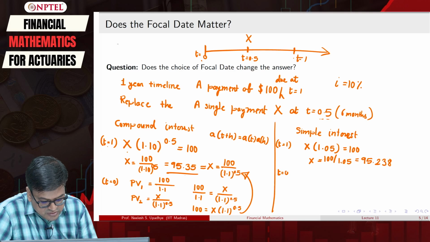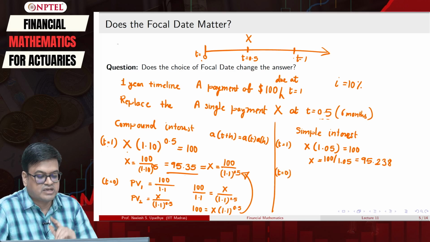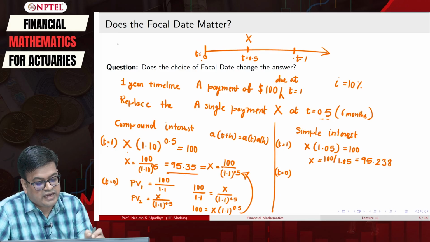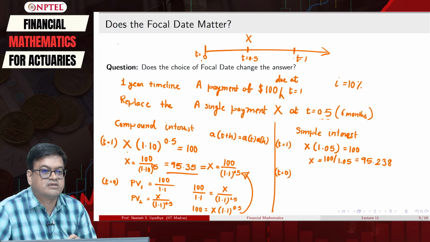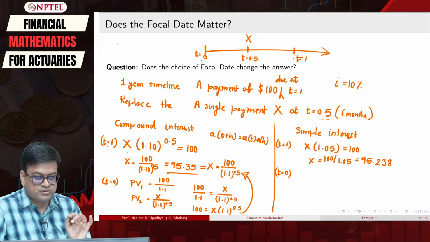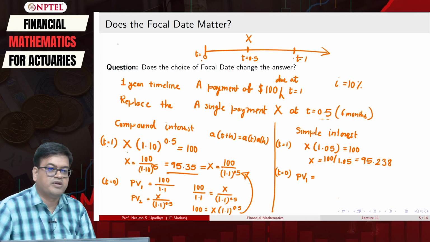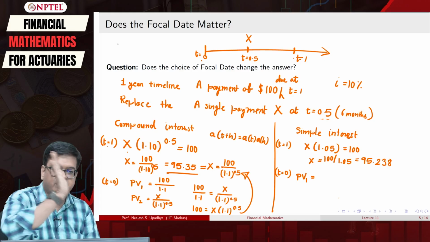Now comes the real task. T is equal to 0. That means what? I have to do that juggling twice. So, I have to bring 100 to t is equal to 0, then I have to bring this fourth to t is equal to 0.5. So, let us do one by one. I will call again that as PV1, okay. So, I am evaluating 100 at 1, I am bringing it back.